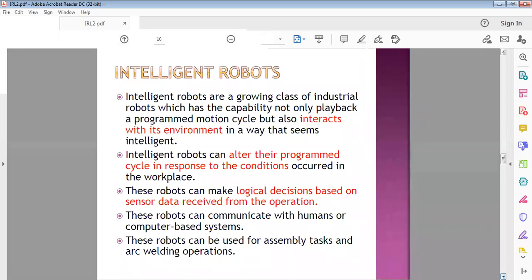So these robots can make logical decisions based on sensor data which they have received from the operation. By themselves they can make logical decisions. And these robots can communicate with humans or computer-based systems. These robots are especially used in assembling tasks and arc welding operations also. Okay, this is about intelligent robots.